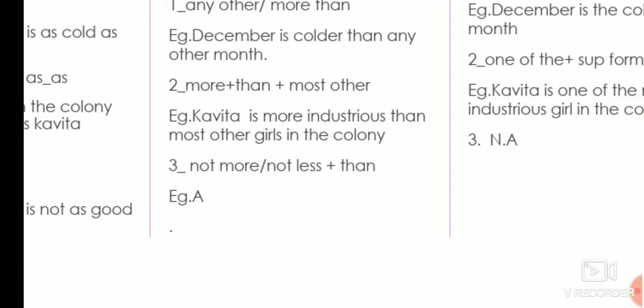Sita is not less fat than Kavita. Sita is not less fatter... Why are you not using more? Because as fat as equalizes, but fat can be changed into fatter. Before fatter we cannot use more. Why? Because more is used only with those words where you are not adding "er". Like intelligent, then you can use "not more intelligent". But "more fatter" will be grammatically wrong. So we are using: Sita is not less fatter than Kavita. So grammatically this is right.